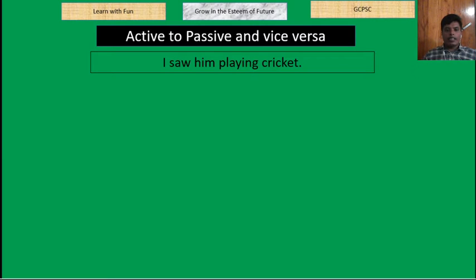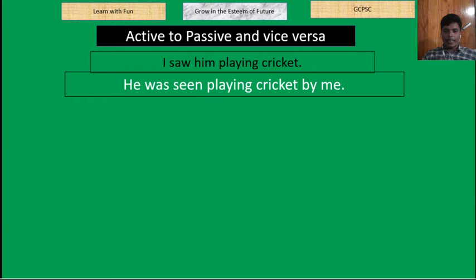The first one is, I saw him playing cricket. Here, subject, verb, object, but after the object there are some complementary parts that are obligatory in this sentence. That is a very usual, very essential part of this sentence. I saw him playing cricket. So what will happen in case of changing voice? Where will we use this thing, playing cricket? Let us see the answer, then you will understand well.